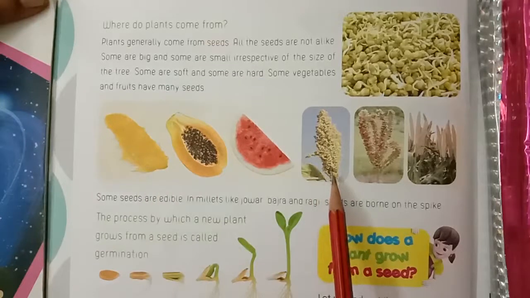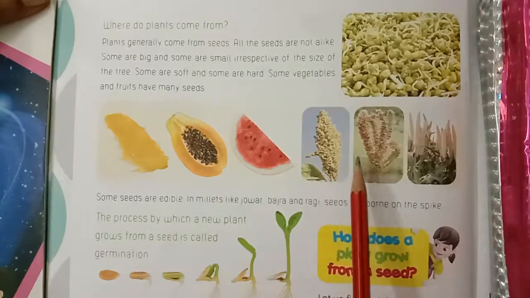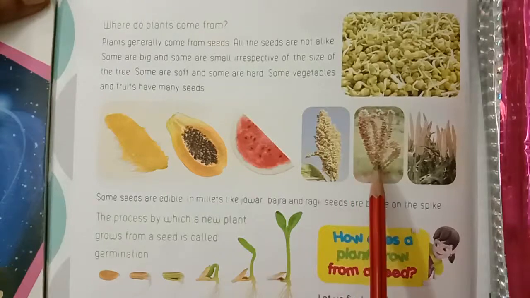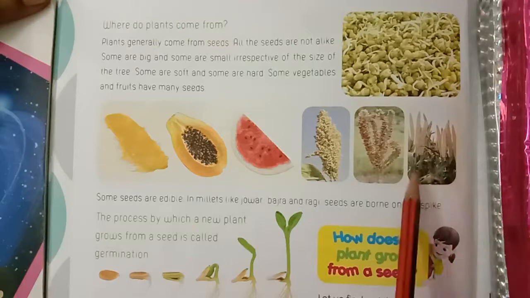Next, some seeds are edible in millets like jowar, bajra and ragi. Seeds are borne on the spike.